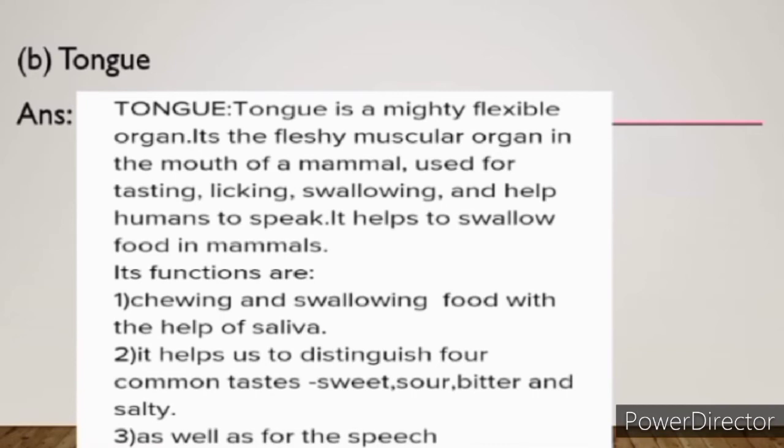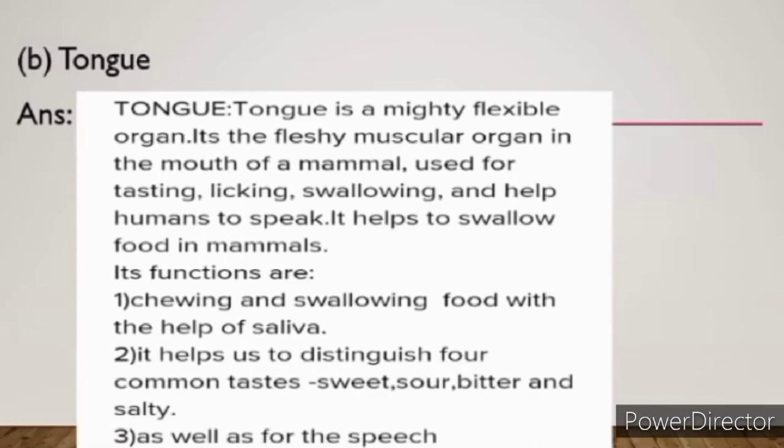Tongue is a mighty flexible organ. It is the fleshy muscular organ in mouth of a mammal. Mammal means any mammal has a tongue. Human beings are also mammals, so human beings also have a tongue. Used for tasting, licking, swallowing, and help humans to speak. Tongue helps humans to speak. It helps to swallow food in mammals.